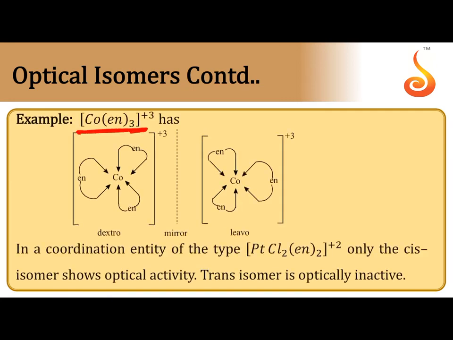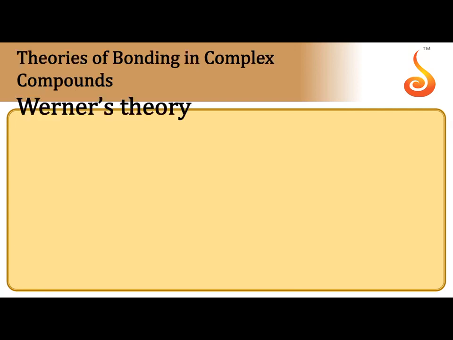Generally, when bidentate ligands are present, that complex can exhibit optical isomerism because of the lack of symmetry. So, symmetry should not be there in the complex to exhibit optical isomerism. If you observe this, these two can rotate plane polarized light in different directions and both are non-superimposable on one another. If one rotates plane polarized light towards the right side, that is called dextro, and the other, opposite, rotates plane polarized light towards the left side. Both are non-superimposable and they are called optical isomers. Both are exactly mirror images, that is why they are also called enantiomers.